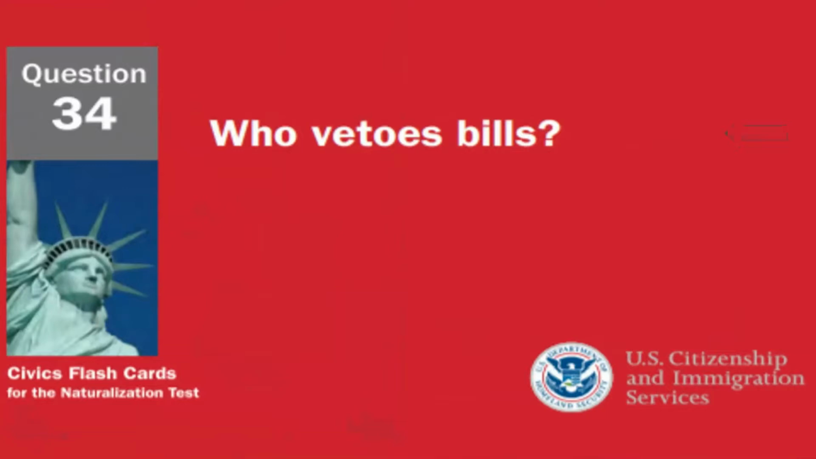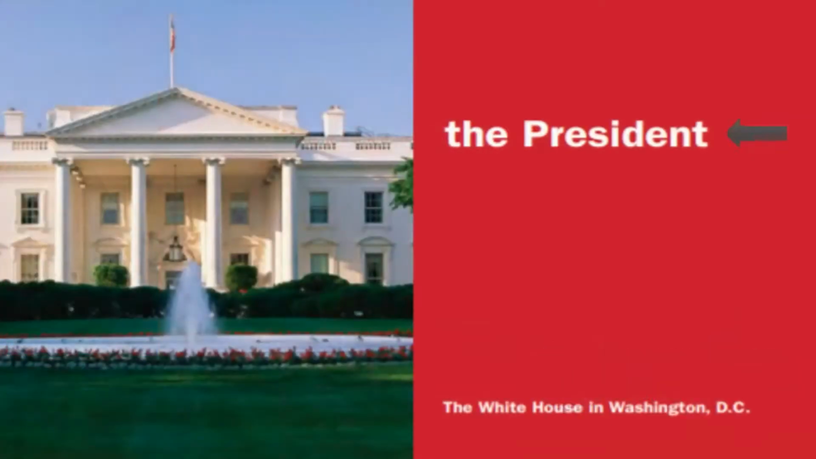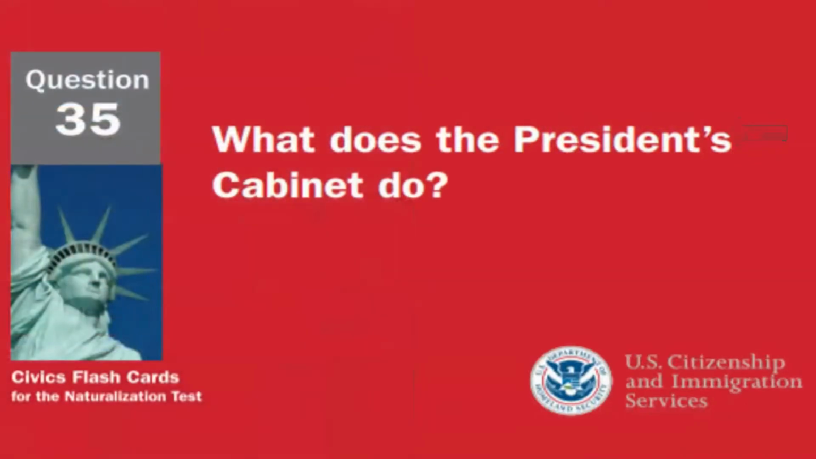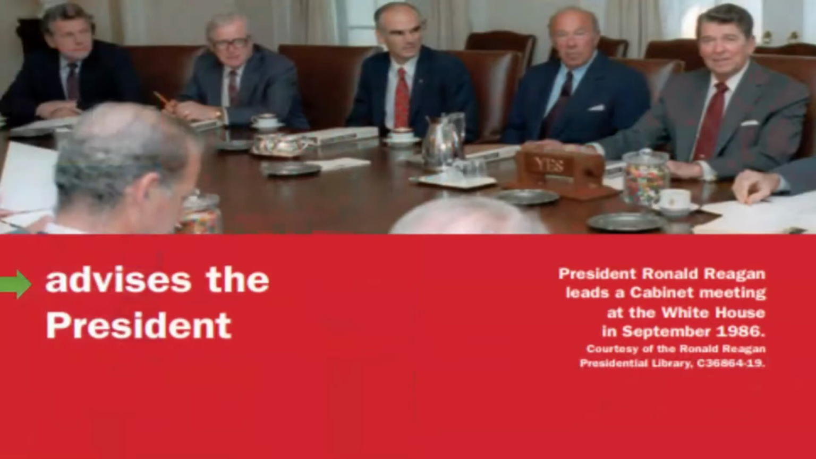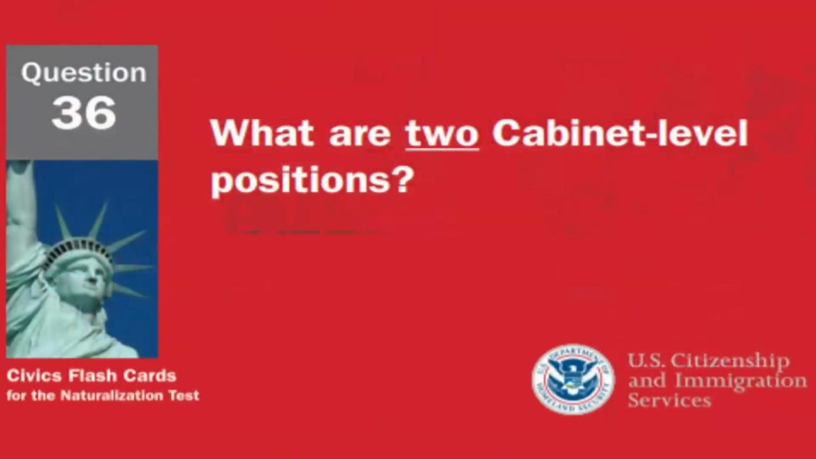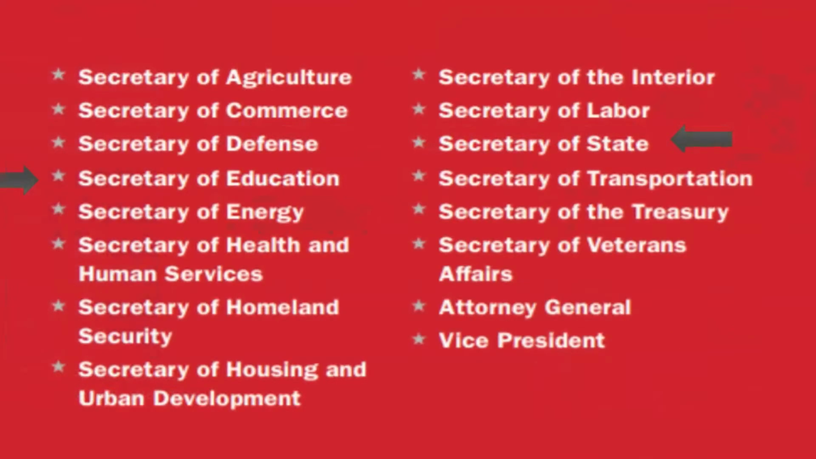Who vetoes bills? The President vetoes bills. What does the President's cabinet do? The President's cabinet advises the President. What are two cabinet level positions? Two cabinet level positions are Secretary of State and Secretary of Education.